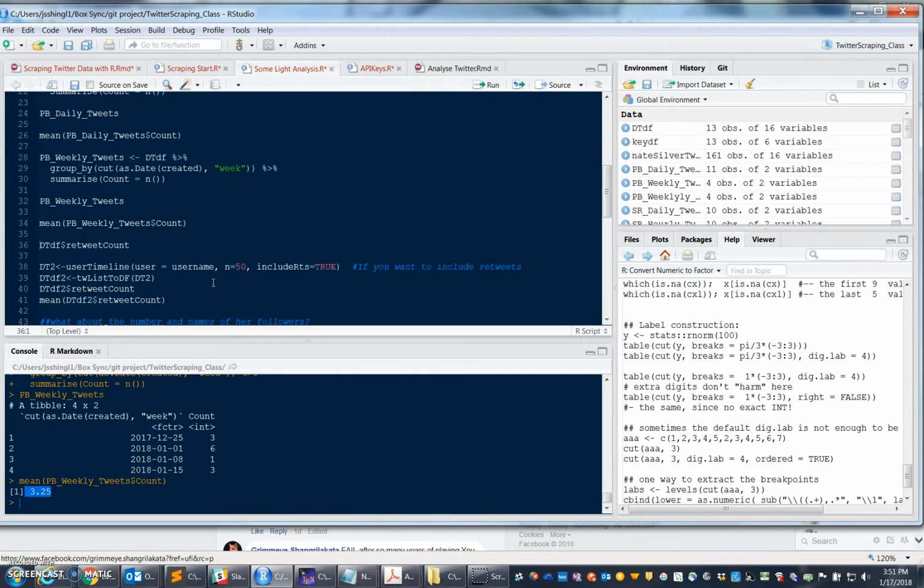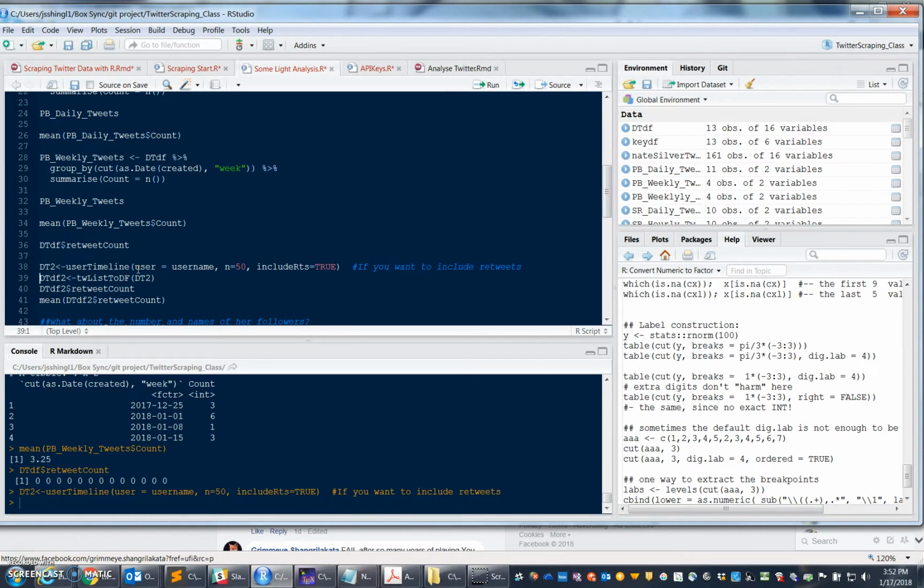What can also be interesting is how many times people take her tweets and forward them. They say, well, this is interesting information. I think that this would be good for someone else too. So let's take a look at her retweet count. Of those last 13 tweets that are specific to the track director, she has no retweets. So what we might want to do is include the retweets in the Twitter scrape and see how many retweets she has when we include tweets that were also retweets.